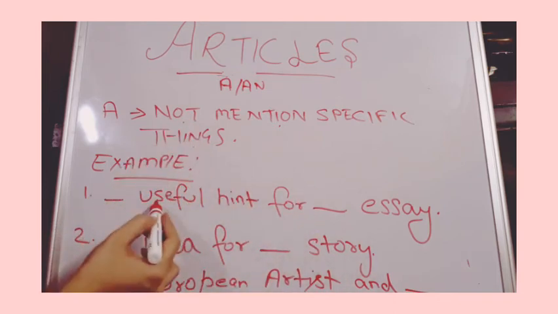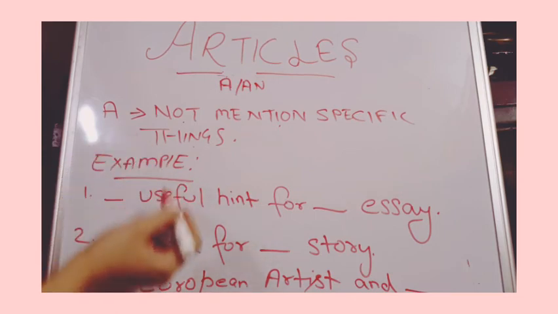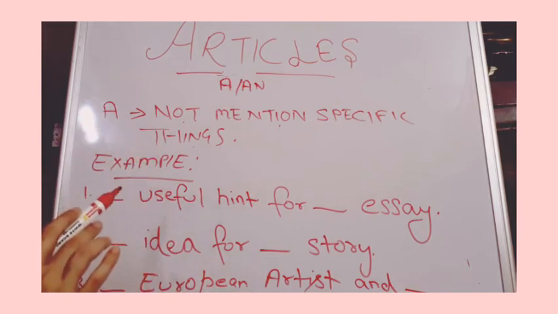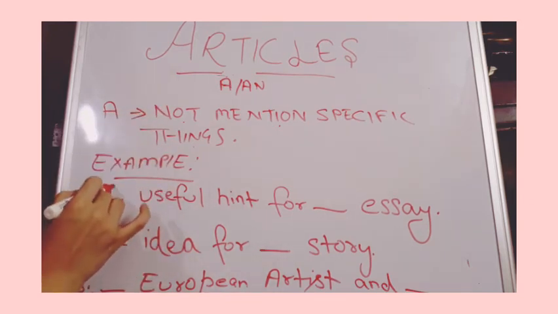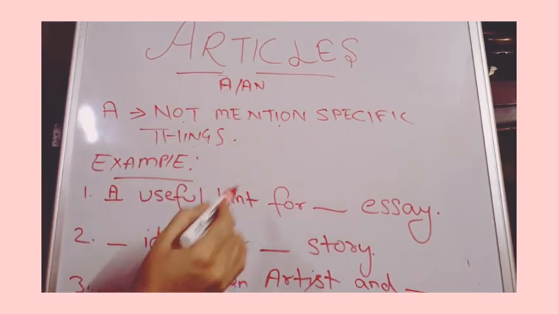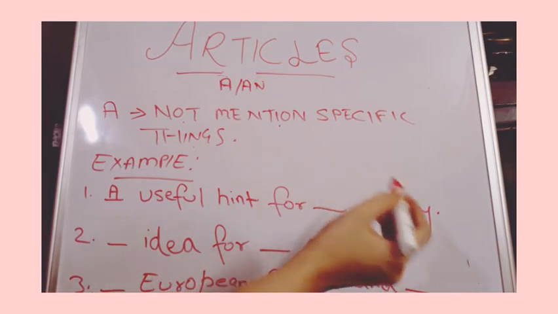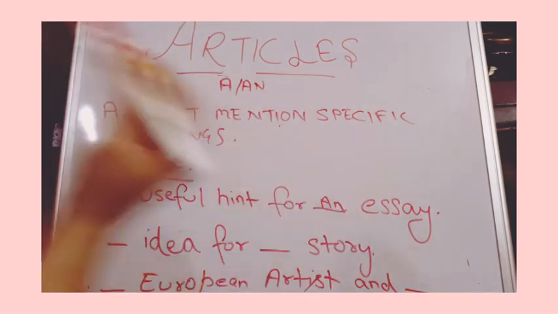So useful starts with a vowel letter. Here we will use a or an. Now see the sound of the vowel. U is a vowel, useful. The 'yoo' sound is there, so it is not a vowel sound. So here we will use a: a useful hint for essay. E is a vowel and the sound is also a vowel. And essay: a useful hint for an essay.